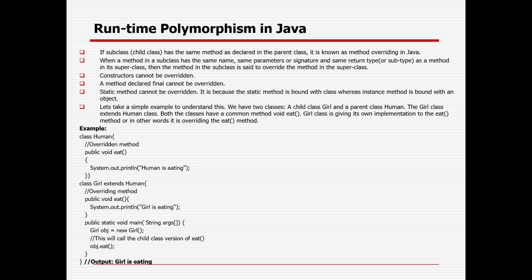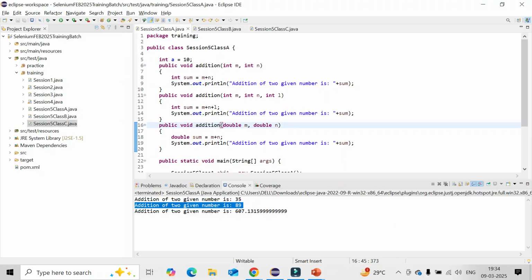When a method in a subclass has the same name, exactly the same parameters or signature and the same return type as the method in a superclass, then the method in the subclass is said to override the method in the superclass. So a constructor cannot be overridden. A method declared final cannot be overridden as well. A static method cannot be overridden. Now let's see how I can do it.